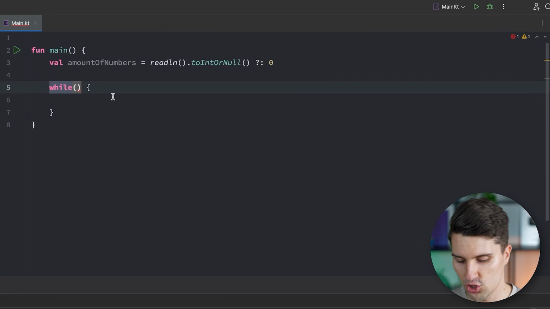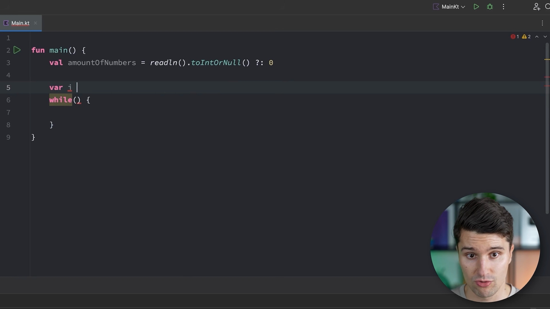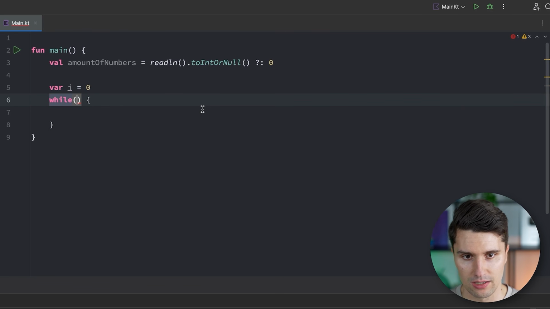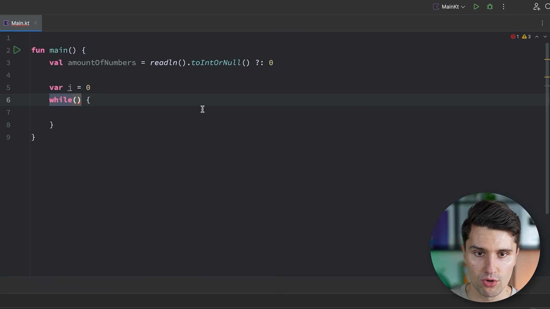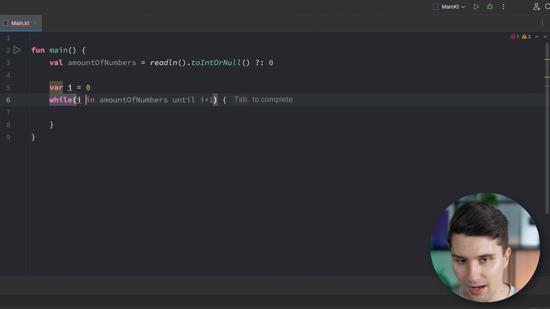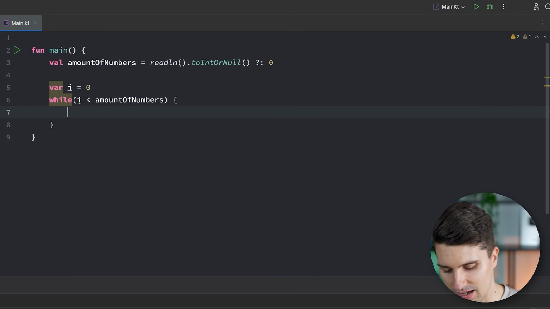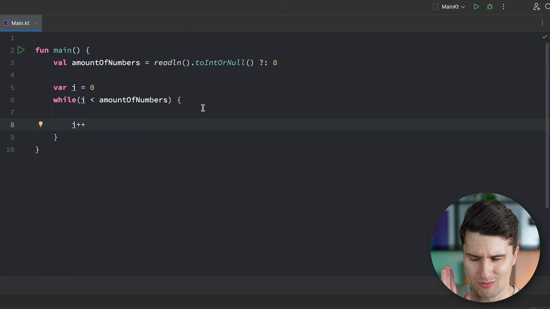So it will check if the condition is true. For example, we declare a counter variable, which is commonly used. So an I, which is the current iteration of this loop. Let me quickly enter this, and then it will make more sense when I explain it. Then we say while I is less than amount of numbers, and then we say I++. So what the heck happens here?